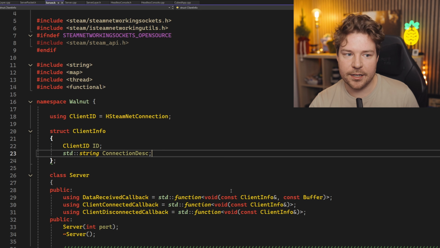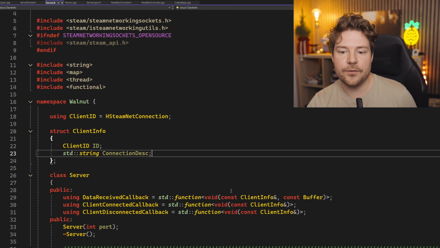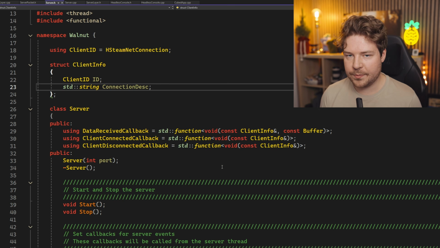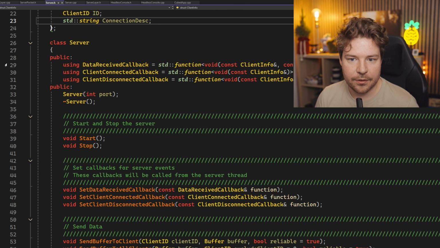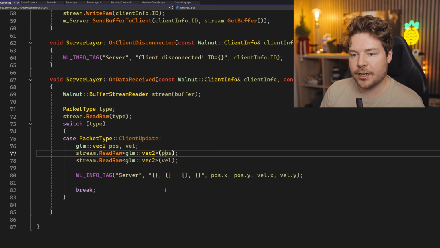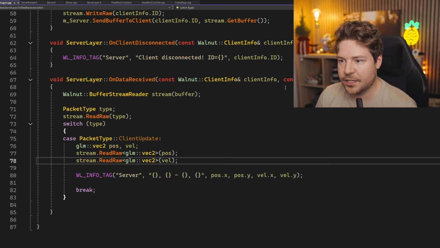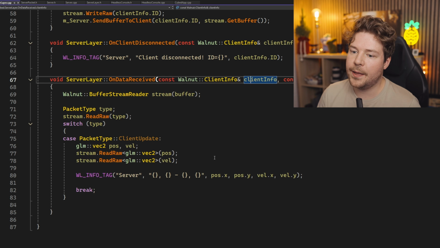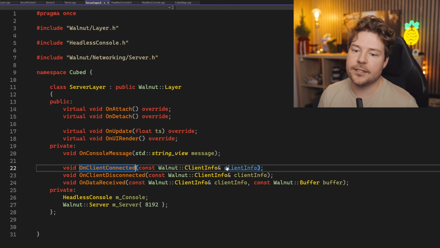And that might be like a technique that we explore in the future. We might not immediately use it, but that's why I'm setting it up this way to begin with. So the server itself, inside the server layer, we need to think about this. When we receive data from a player and it's their particular position from a client info, which is obviously that specific player's ID, we now need to store it somewhere.